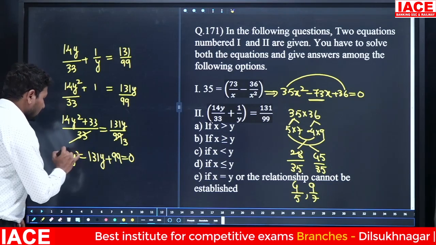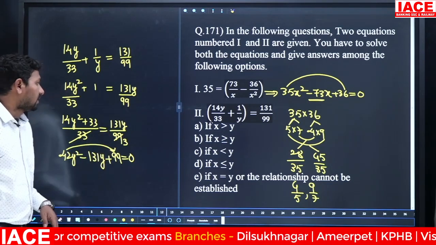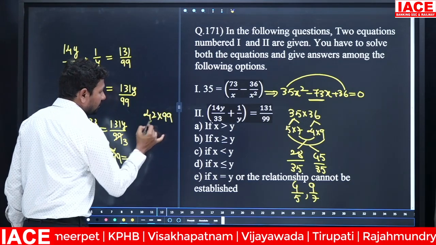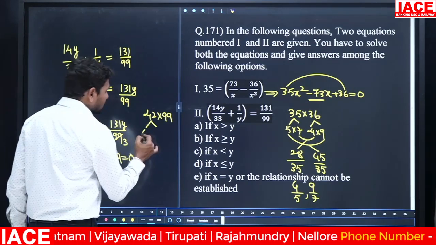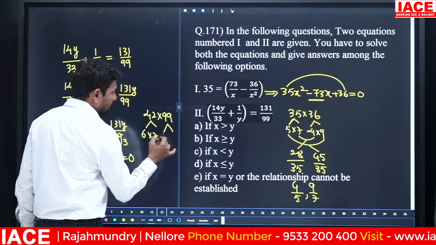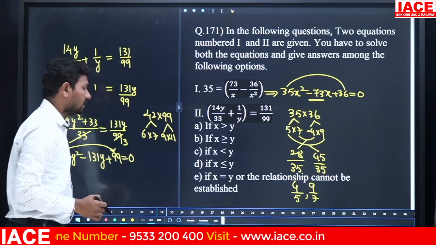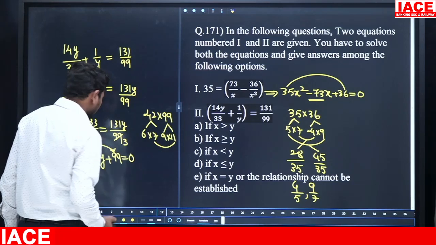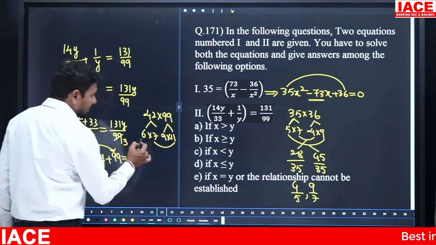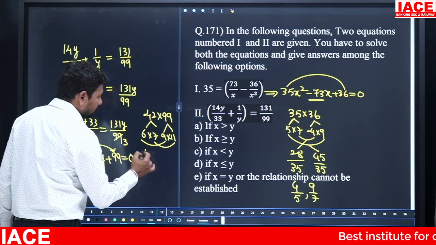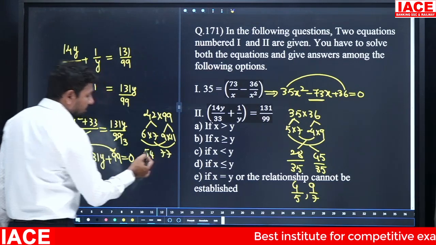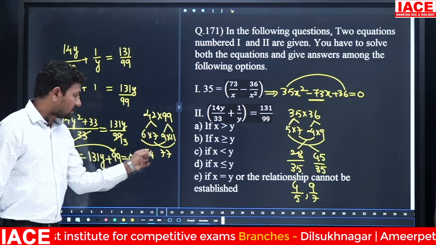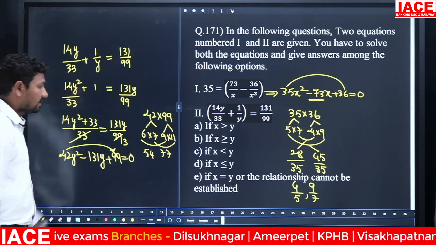Then 42 into 99, find out the factors for it. 42 we can write as 6 into 7, and 99 we can write as 9 into 11. First we'll check: 7 into 11 is 77, 6 into 9 is 54, and 77 plus 54 is equal to 131, which matches our given value.